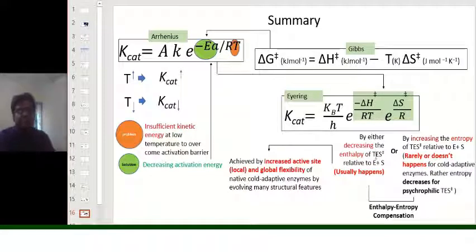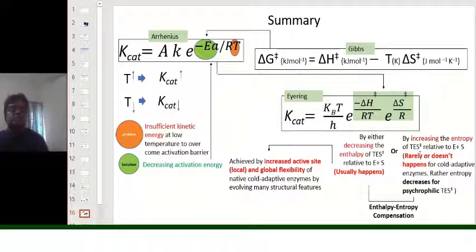Usually in psychrophilic enzymes, only the enthalpic factor is decreased and the entropy is never increased for formation of the transition state.